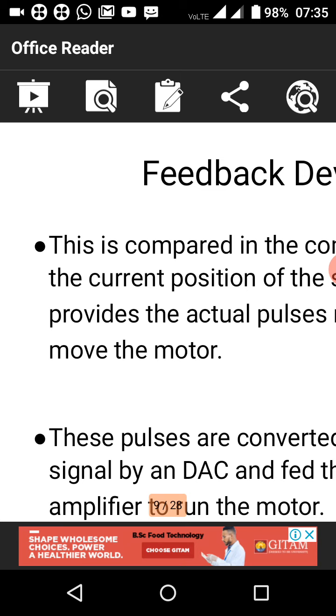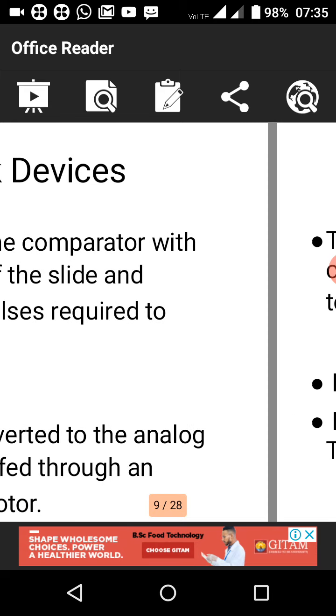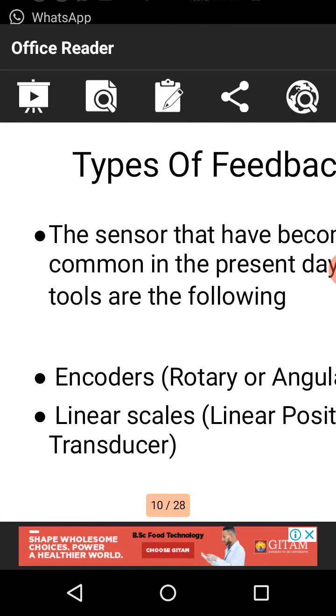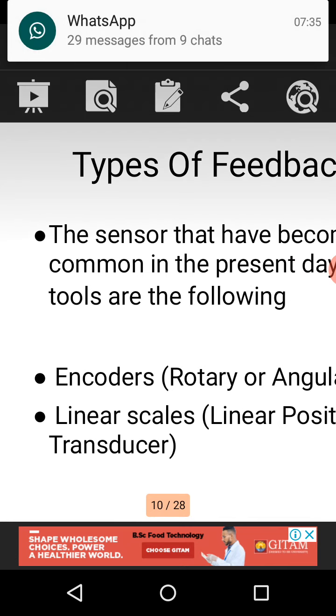If any command is given wrong, then the machine will come to the rest position. Once it comes to the rest position, we will rectify the problem and again start the work. So that is called a feedback system. Here we see the different types of feedback systems.